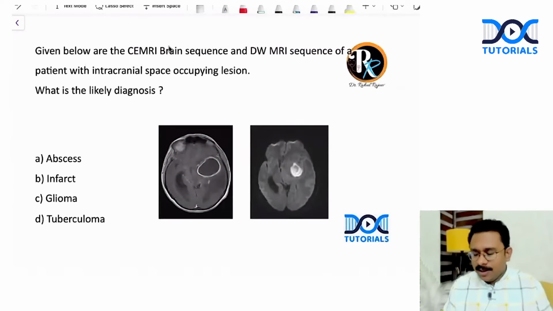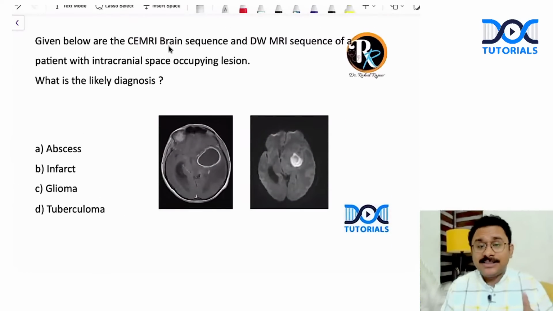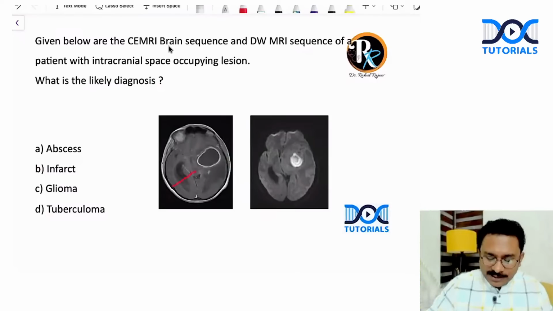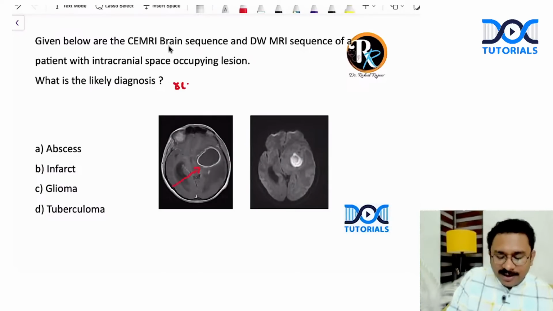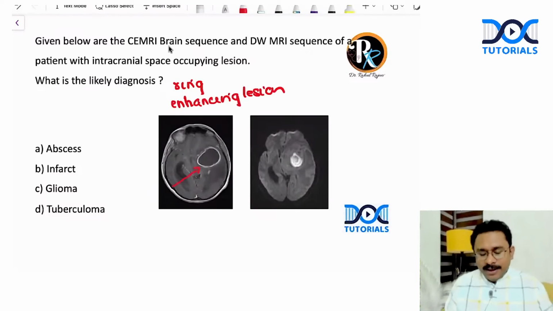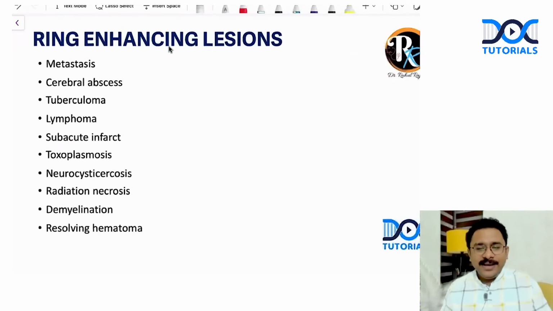Next question, given below are the contrast-enhanced MRI brain sequence and diffusion-weighted MRI sequence of a patient with an intracranial space-occupying lesion. What is the likely diagnosis? You can see the first image is the contrast-enhanced MRI. You can very well see that there is a ring-enhancing lesion. Ring-enhancing lesion has several differential diagnoses, right? And you can see the differential diagnosis of ring enhancing lesions.